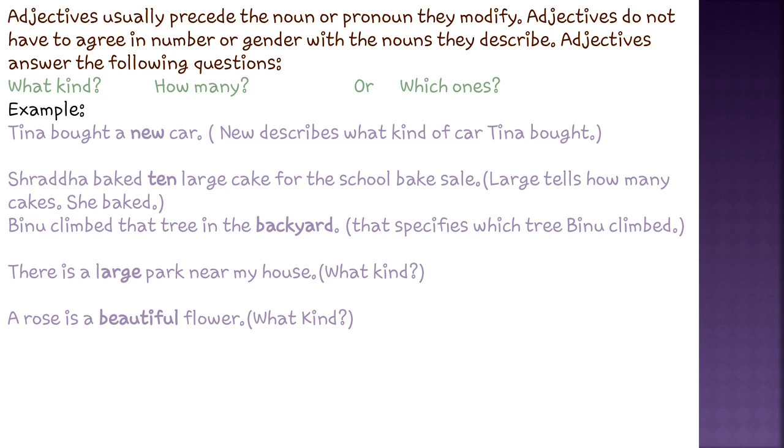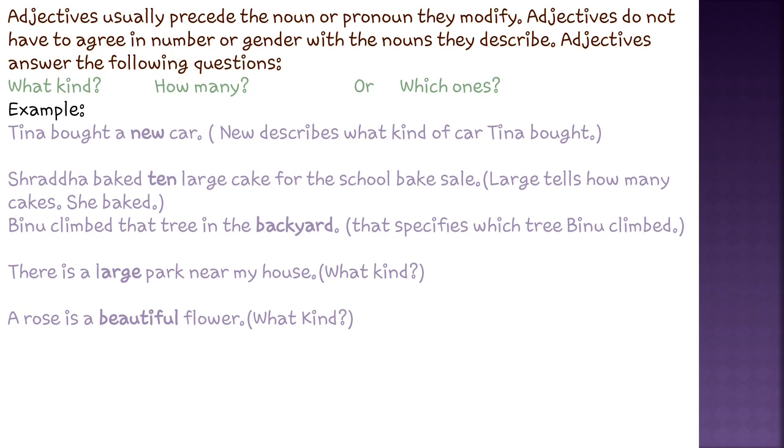If you ask the question what kind, an adjective will give you the answer of what kind. If you ask the question how many, again the adjective will give you the answer for how many. Or if you ask the question which one, the adjective will give you the answer of which one in a particular sentence. So let's take an example.